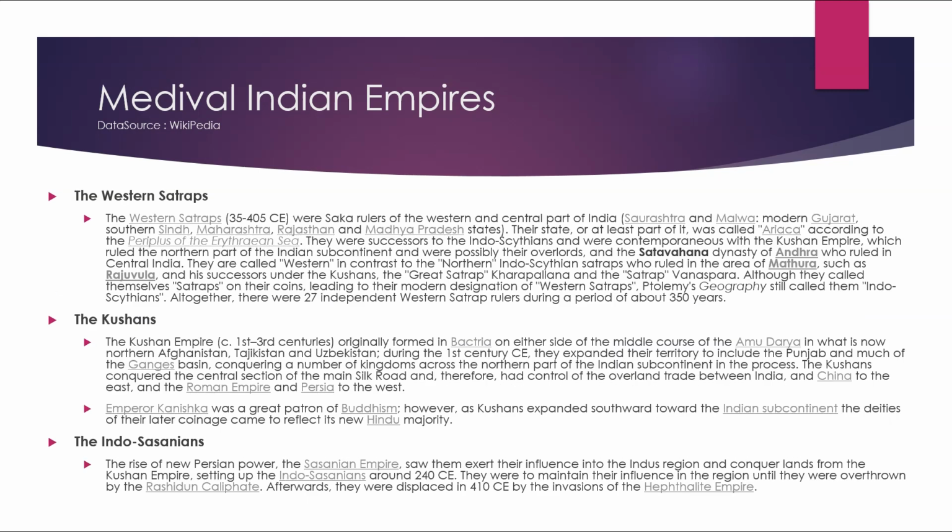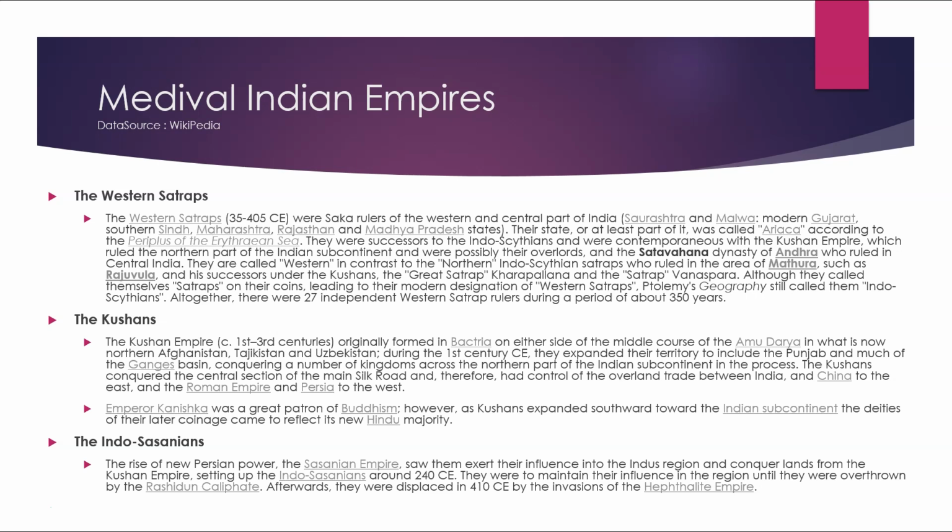The Western Satraps. The Western Satraps were Saka rulers of the western and central parts of India, Saurashtra and Malwa, modern Gujarat, southern Sindh, Maharashtra, Rajasthan, and Madhya Pradesh. Their state, or at least parts of it, was called Ariake, according to the Periplus of the Erythraean Sea. They were the successors of the Indo-Scythians and were contemporaries of the Kushan Empire, which ruled the northern part of the Indian subcontinent and were possibly their overlords.